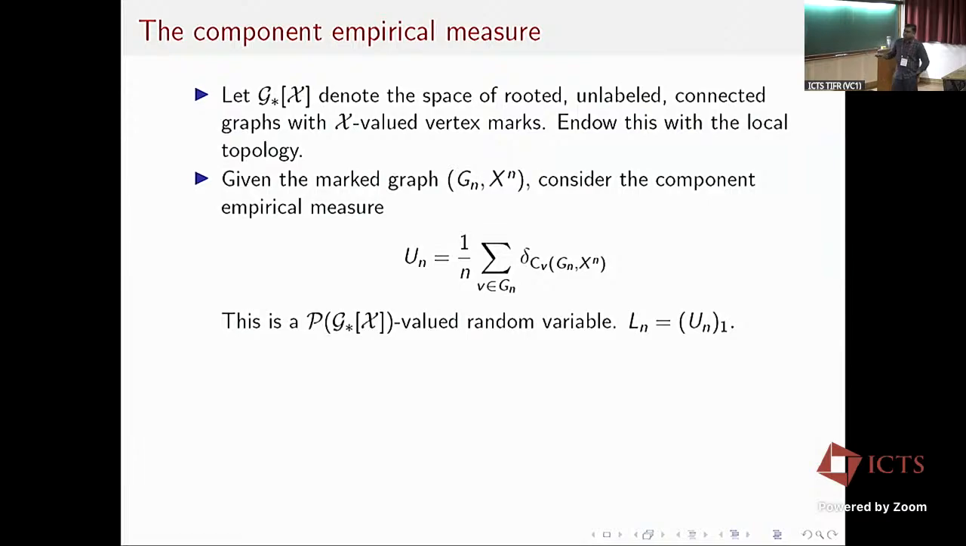So this is the object of interest, the component empirical measure, which is a random variable taking values in the space of probability measures on G star.